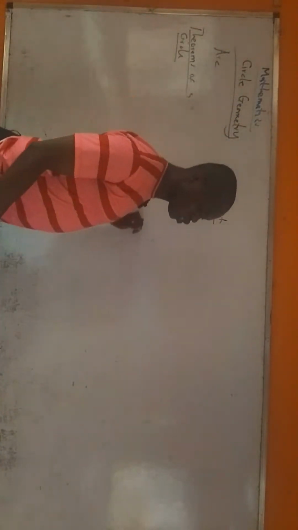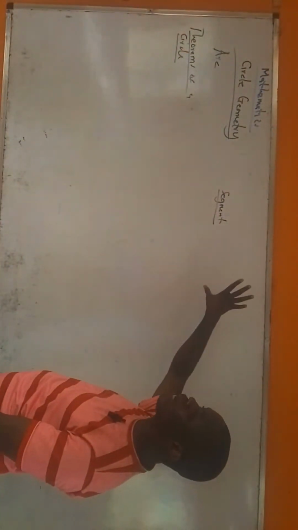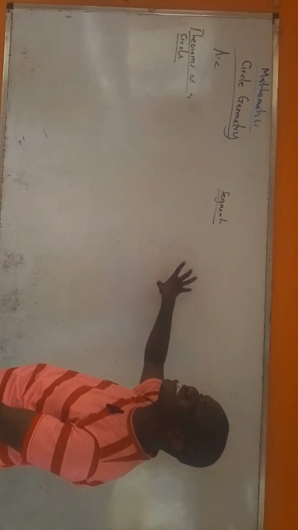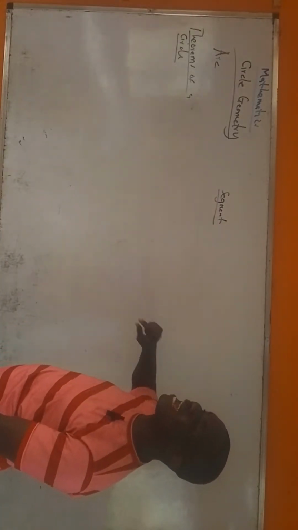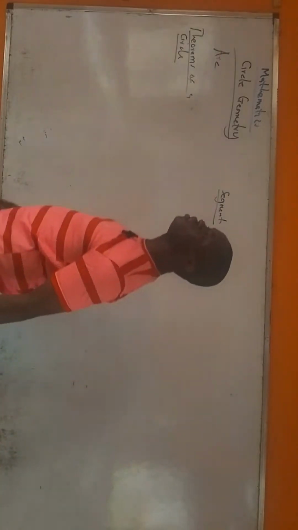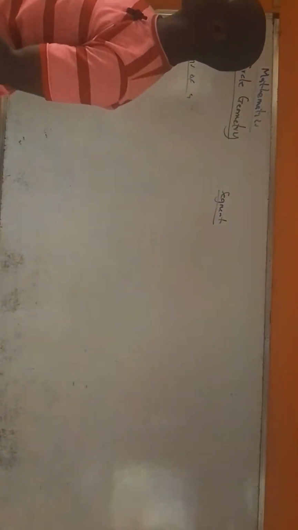Now, when you look at a question, the question is always in the diagram. What you are looking out for, when you look at the diagram, is a means by which you can apply any of the 7 theorems.